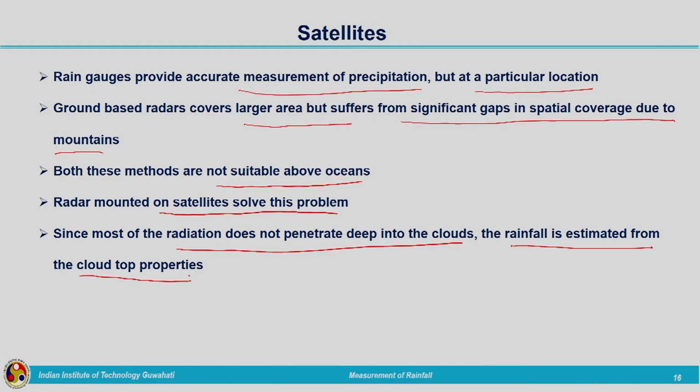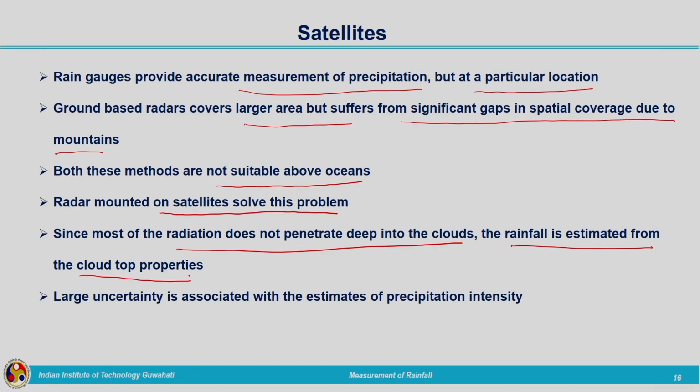Depending on the height of the cloud, it will be moving spatially, and temporal changes will also be taking place. So, there needs to be a proper bias correction when we make use of satellite rainfall data for our purposes. Proper bias correction should be done, otherwise it will not be suitable for our studies.